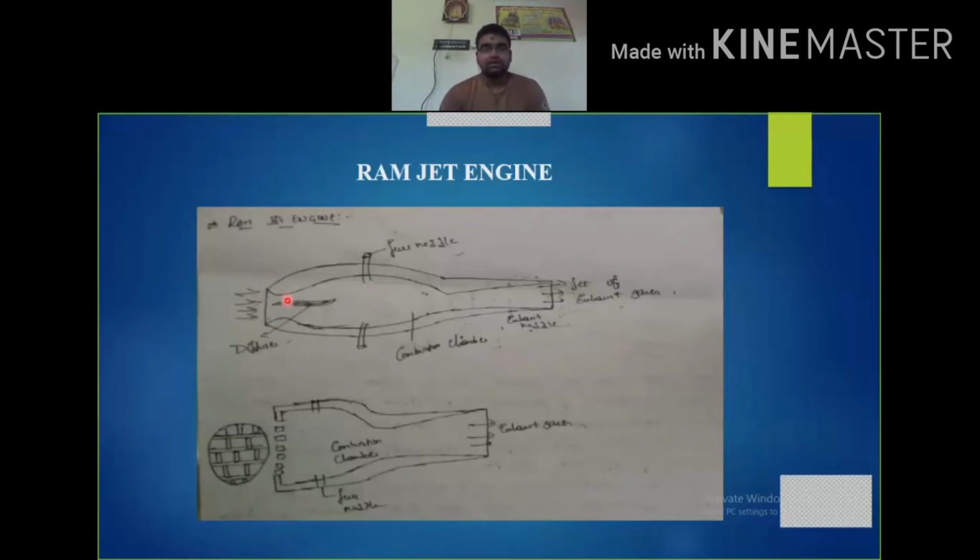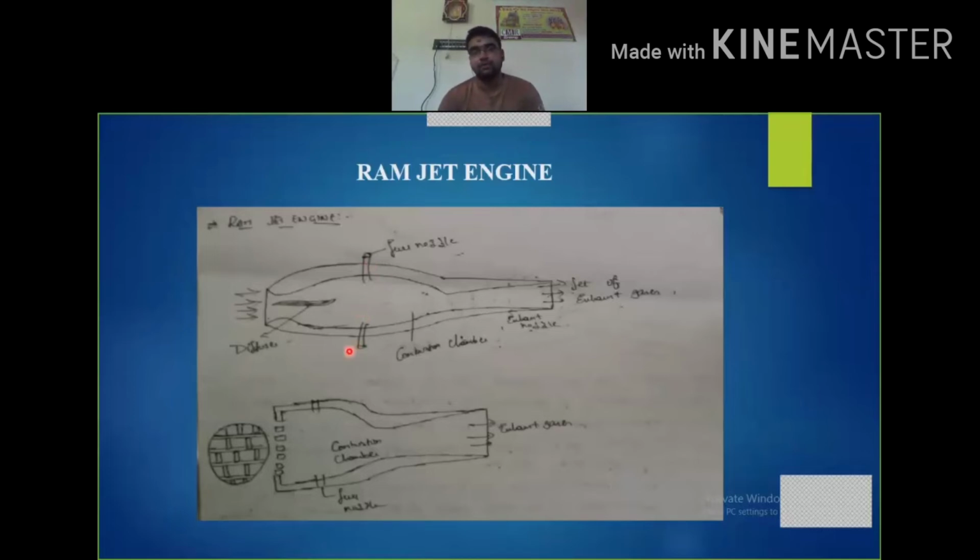The air gets sucked into the engine unit with the help of a diffuser which is present here. As I have already said earlier, this diffuser is responsible for reducing the velocity of the atmospheric air and thereby increasing its pressure, and this pressurized air is further transmitted to the combustion chamber, where air and fuel mix.